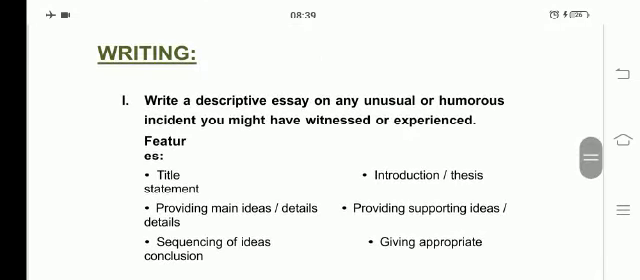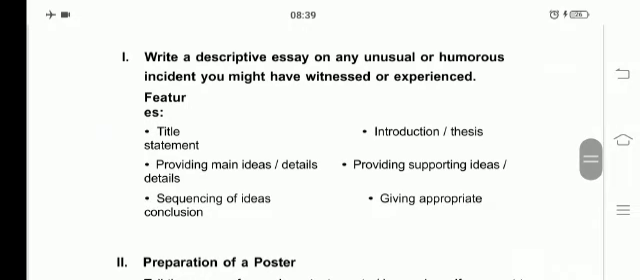Now we will move to writing. Write a descriptive essay on any unusual or humorous incident you might have witnessed or experienced. This is the homework for you. You have to write an essay about any unusual or humorous incidents which you have witnessed or experienced. And what are the features to be mentioned?